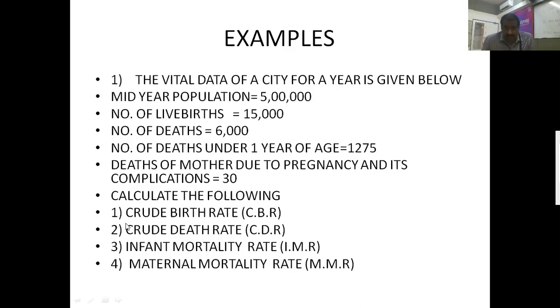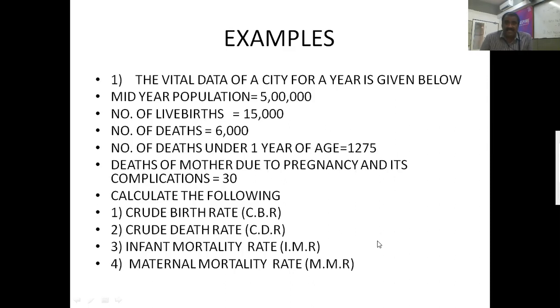Calculate the following. The first question is find crude birth rate, that is CBR. Second one, crude death rate, that is CDR. The third one is infant mortality rate, IMR. And the next one is maternal mortality rate, MMR. These are the 4 questions.